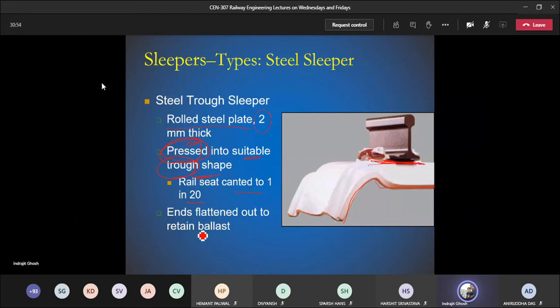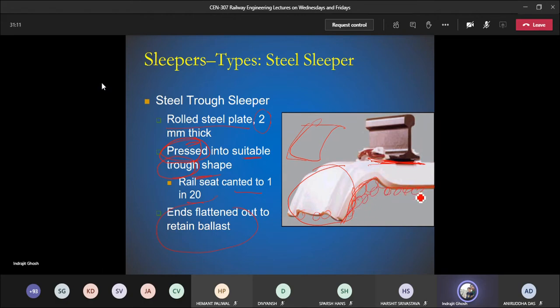ends are flattened out to retain ballast. So this is some kind of spade shape. You can see spade, all of you have seen spade. So flattened out to retain ballast. So there will be ballast because this is hollow material. So there will be ballast inside it.